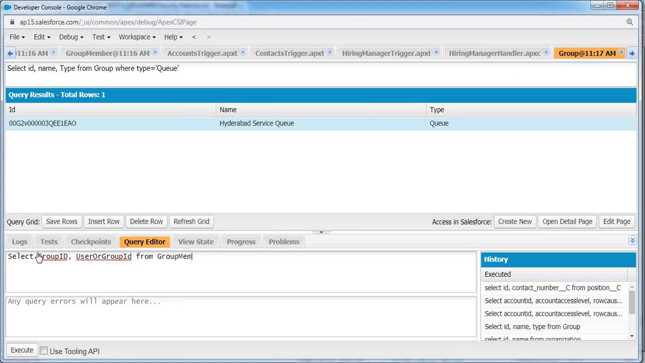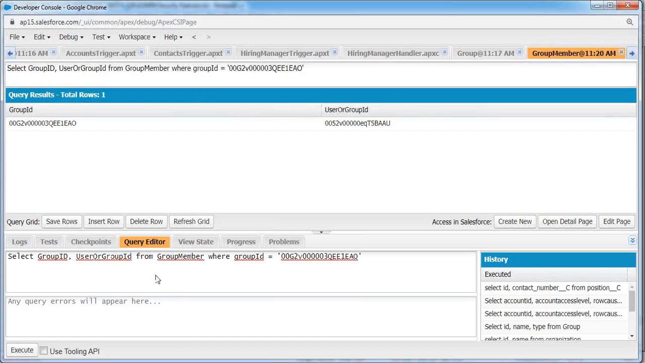From the group member object, where group ID equals, I'm passing that group ID here, whatever ID has been generated by Salesforce. Based on the group ID, I'm collecting the members of that group. User or group ID: that means in that particular queue you will have some members. Those members may be users or groups also. So here we have the column called user or group ID from the group member object.